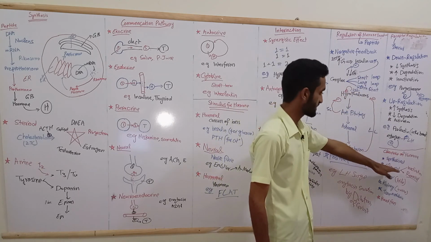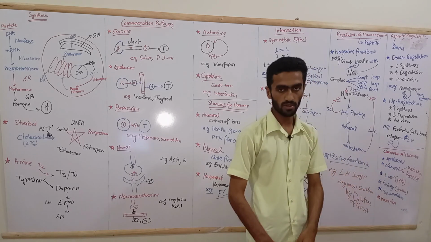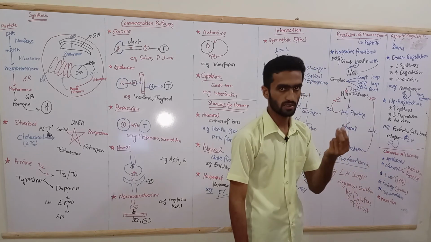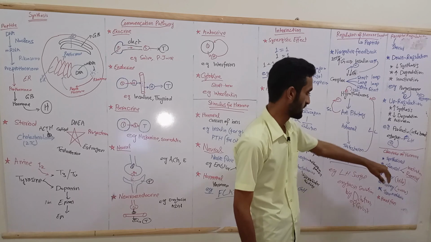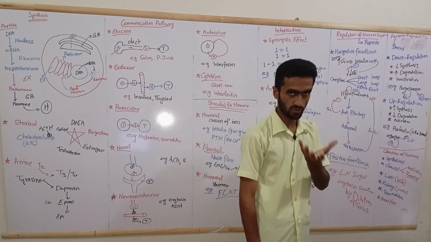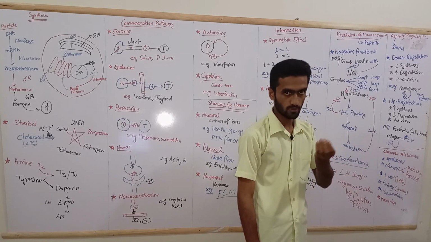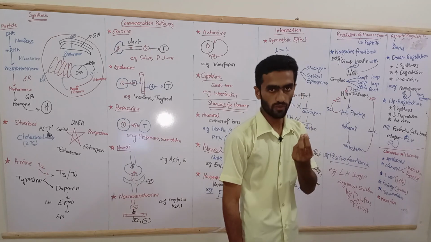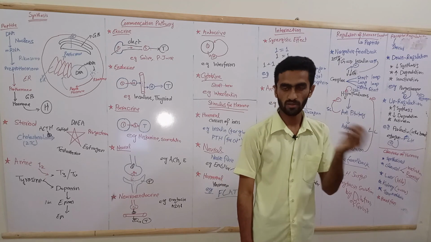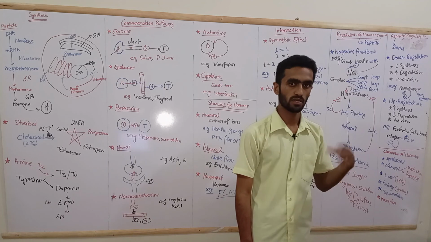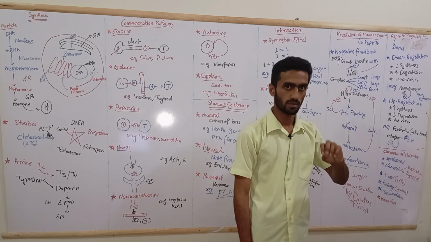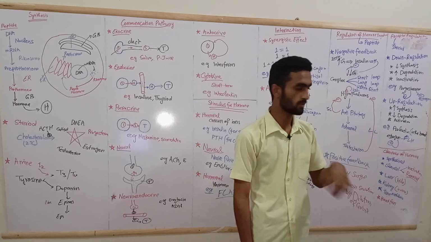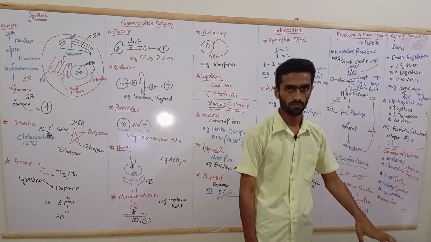Finally, coming to clearance of hormones. Clearance of hormones is defined by two factors mainly: how much the hormone is synthesized, and when it is time to clear. There are two ways to clear. One is to inactivate, meaning we bind it, converting it into bound form. The other way is to remove it.